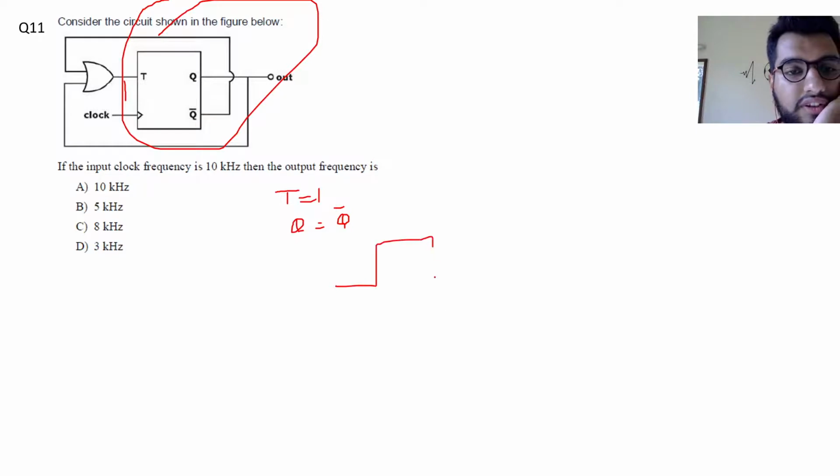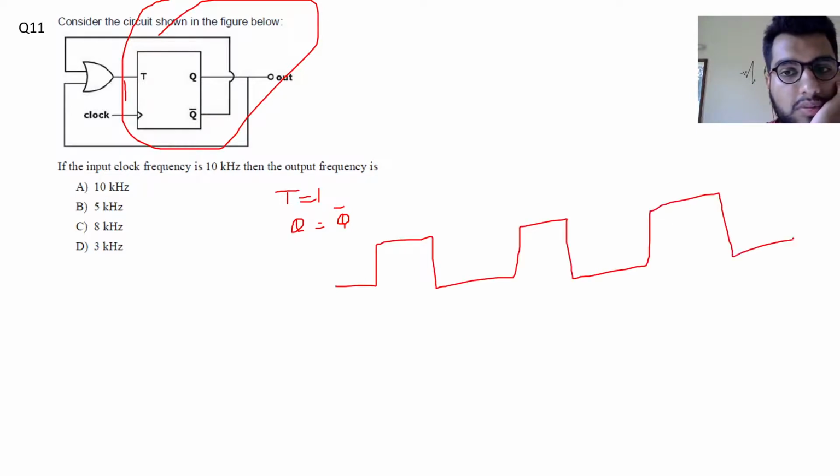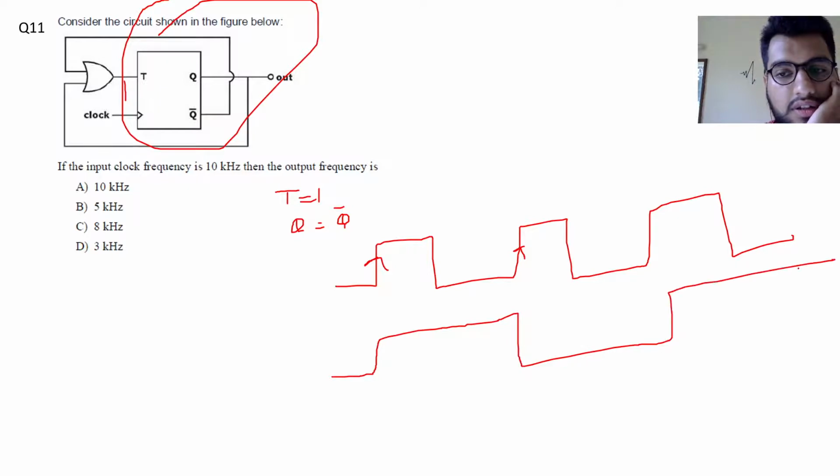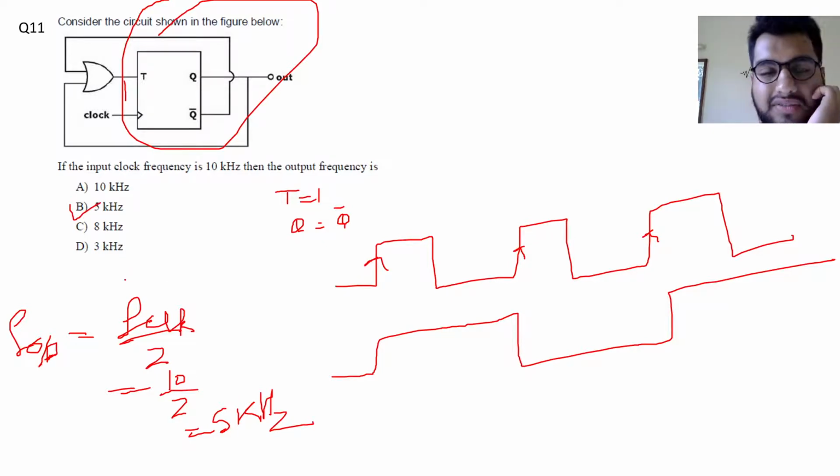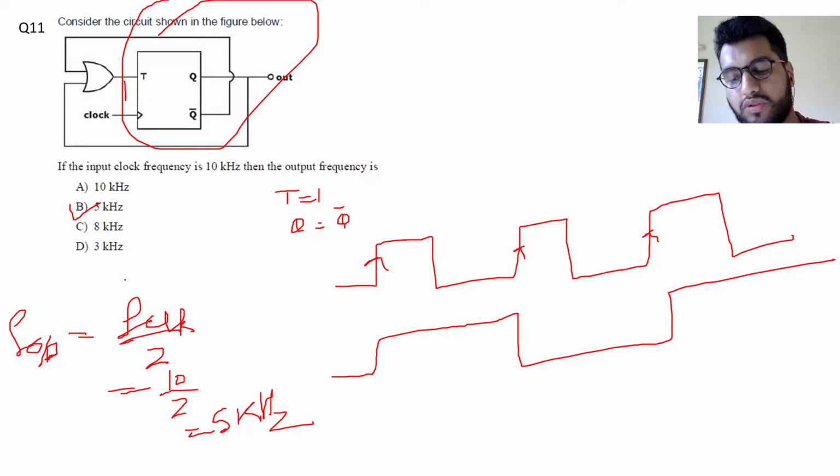So this is the input clock, positive edge triggered. Output will be like this. If it was 0, it will go like this. So F output will be equal to F clock by 2, and F clock was 10 kilohertz, so it is 10 by 2, which is 5 kilohertz. So option B is our correct answer. I guess we have done a lot of questions in this pattern. I'll just move forward to the next question quickly.